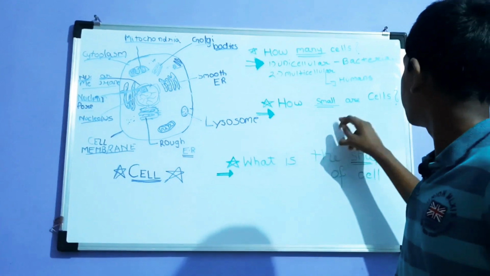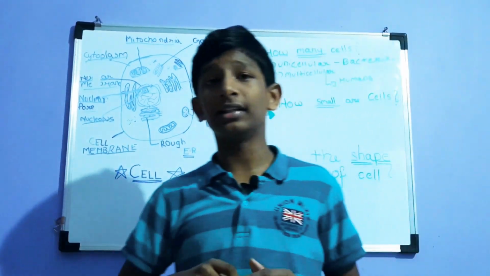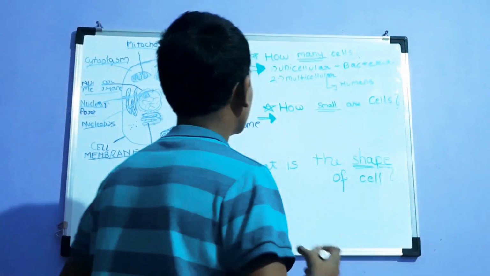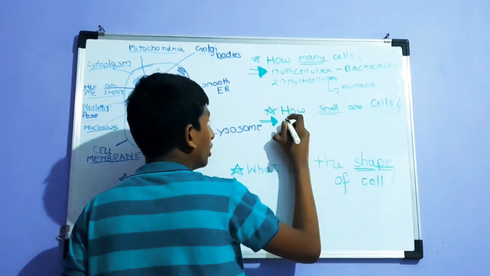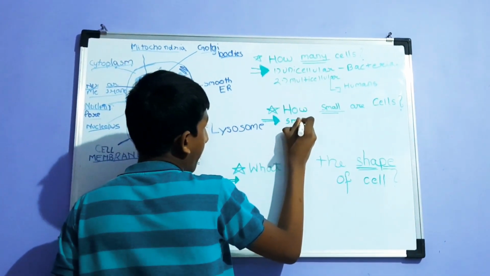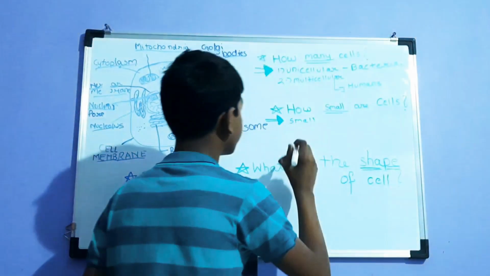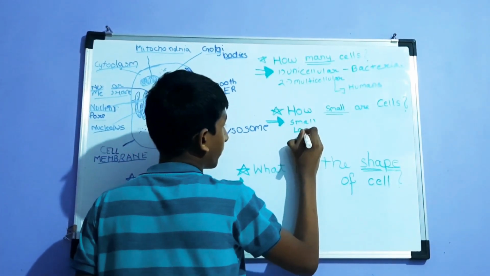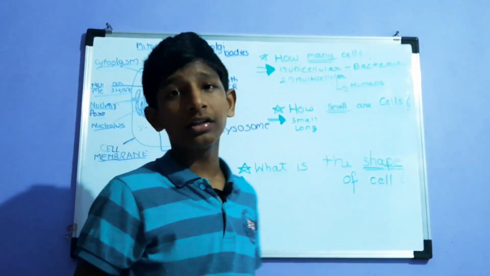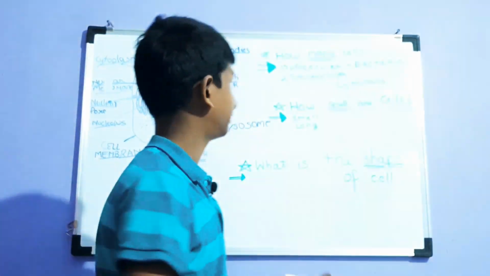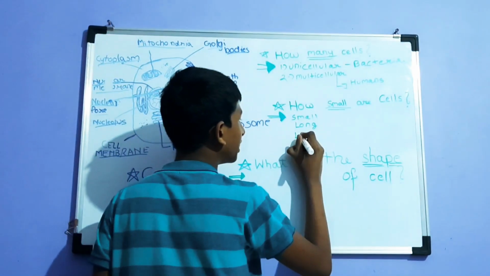Now, the second question we are going to answer: how small are cells? Most of the cells are very small. Second, some cells are long. Third, some cells are large. Yes, some cells are there which are large.